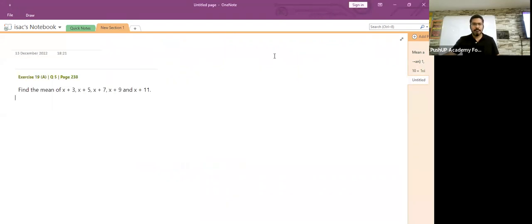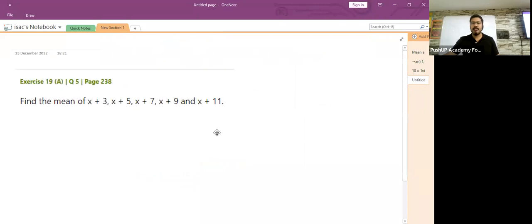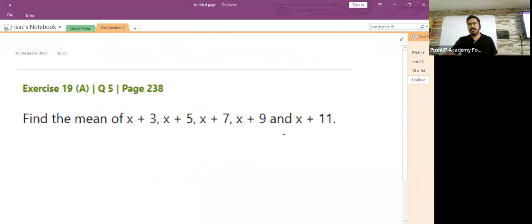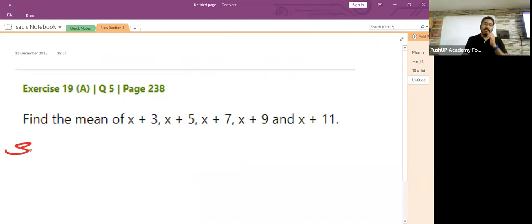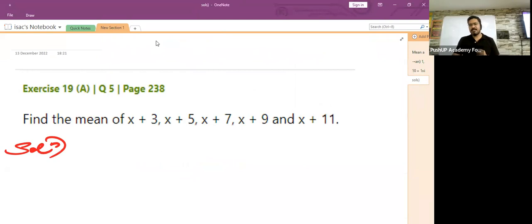Animesh, very good. Anyway, you can write it in the simplified form, isn't it? Can we write it in the mixed fraction? I would recommend you to write it in decimal form, not in mixed fraction.